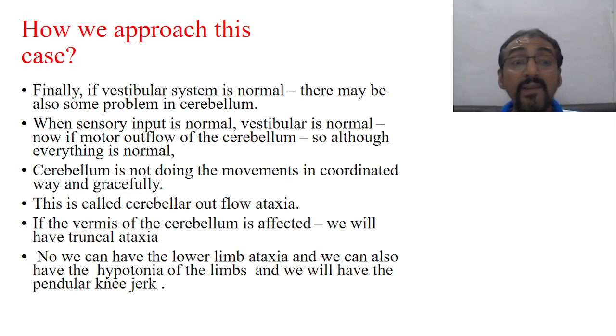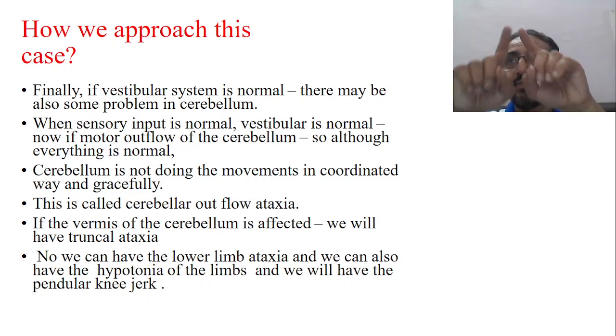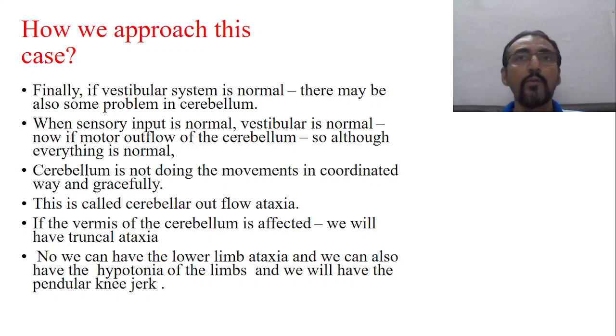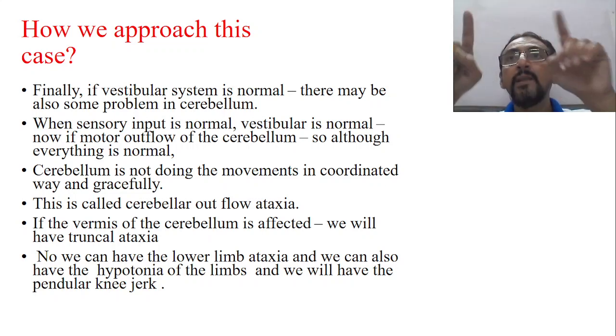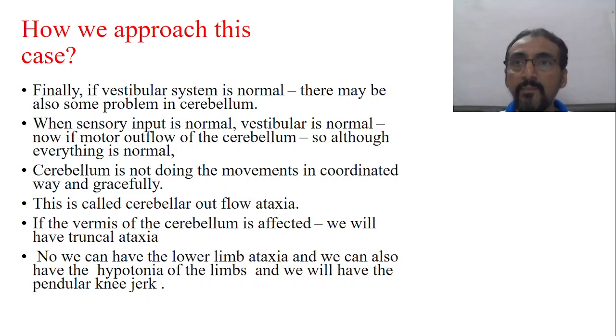So if the vermis of the cerebellum is affected: I told you the cerebellum contains the anterior lobe, posterior lobe, and flocculonodular lobe. In between there is a portion called the vermis. This vermis maintains the middle portion of the body. It is present in the middle of the cerebellum, and it also maintains the balance of the mid portion of the body. So if this vermis is affected, then we will have truncal ataxia. We have already told this.